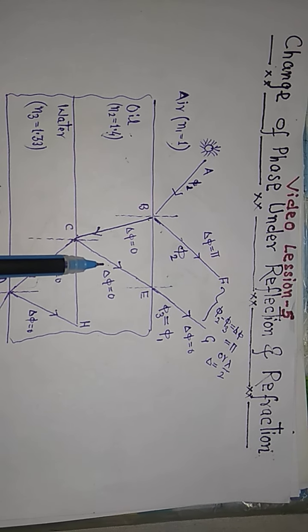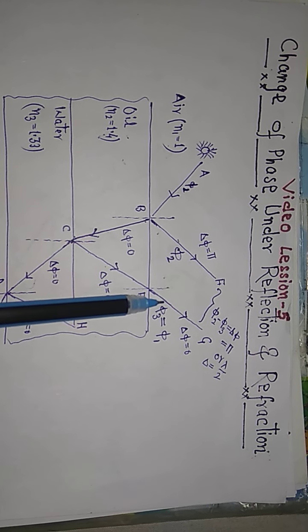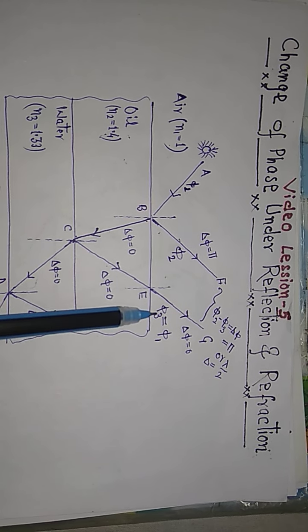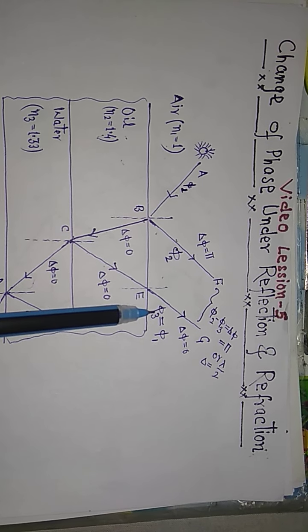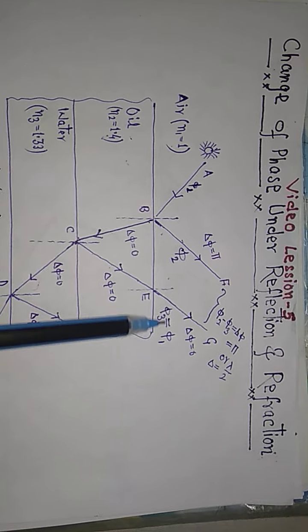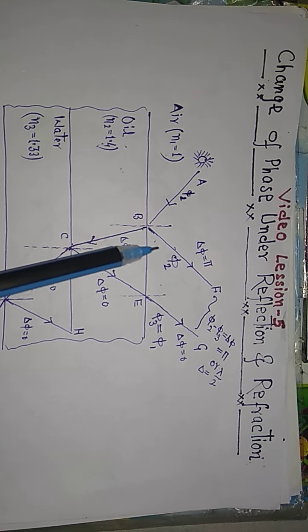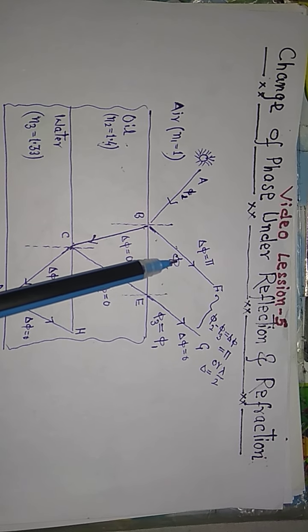Here the phase is phi 1 because there is no change. So here the phase of this ray is phi 1. Suppose that the phase of this ray is phi 3, but phi 3 is equal to phi 1 because there is no change of phase. The change of phase is here. This ray has the change of pi.